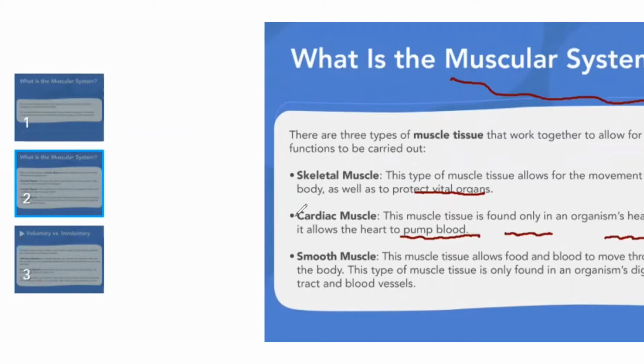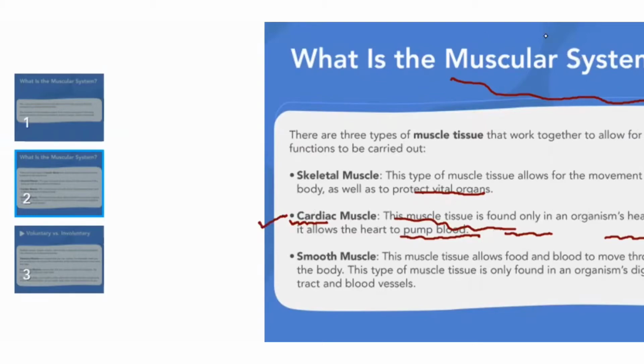So the name is cardiac, so it relates to the heart. This muscle tissue is found only in an organ, the heart, and it allows the heart to pump blood. Pumping the blood all over the body is the same as a transport system. You can take the example. In the transport system, when the person is there or the signals are there, they allow the cars to perform their function, to come to the right side or left side, to stay, to move, the green signals, and the cars and the drivers know the meaning of the signals. So the same, the heart performs the same transport system in the body, pumping the blood all over the body. So this function is performed by cardiac muscles.